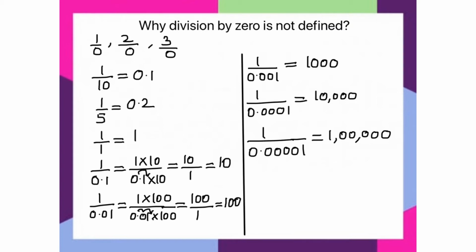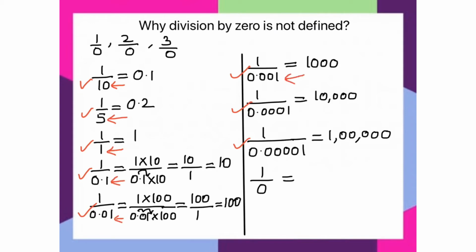Now, what if the denominator is equal to 0? What will be the exact value of 1 by 0? In all these examples that I gave you, we moved the denominators closer to 0.